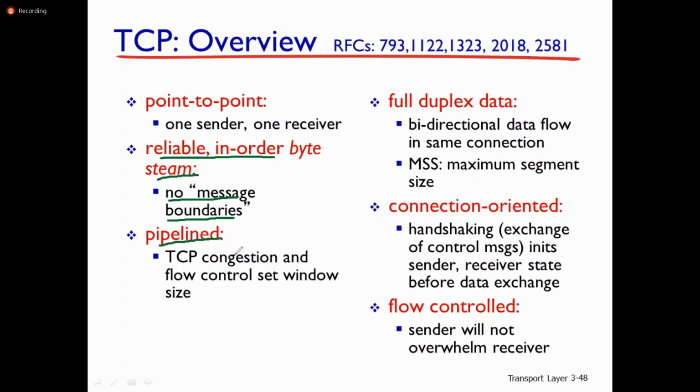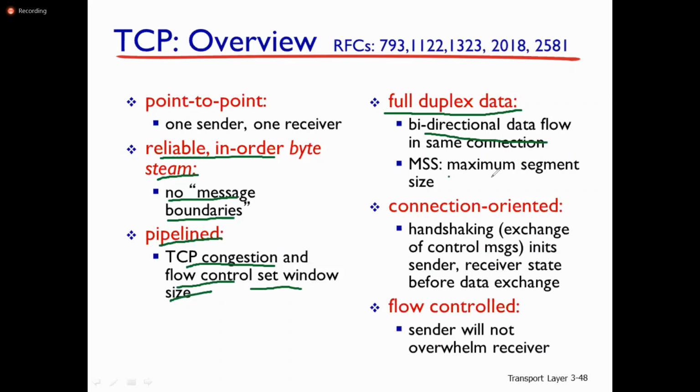Pipelined: there is a possibility of TCP congestion and flow control, which set the window size. We will see that in detail. Full duplex means bidirectional, in the same connection. There are three modes: simplex mode, half duplex mode, and full duplex mode. Simplex means only one way of communication. Half duplex is two ways, but not at the same time. Full duplex is two ways at the same time.